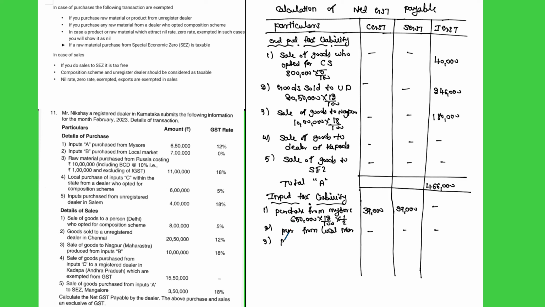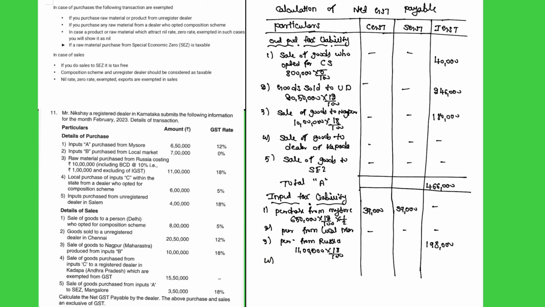Purchase from Russia is an interstate transaction, so we should calculate IGST. 11 lakhs into the rate of GST they have given, 18%. So IGST is 1,98,000.